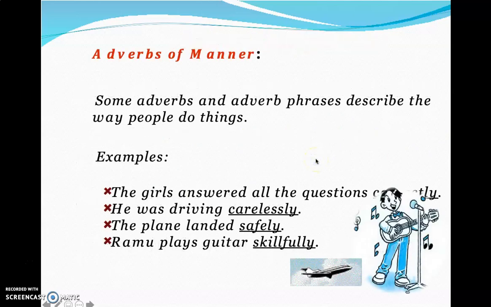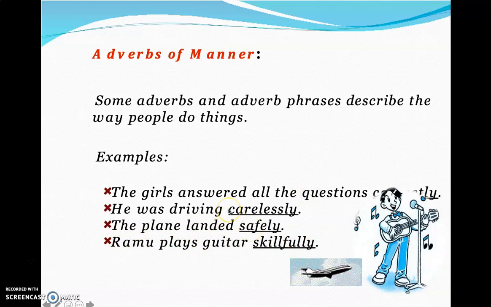Now manner. We know that adverbs of manner answer the question how. Manner is how did you do it? He was driving carelessly. How did he drive? Carelessly. Ramu plays guitar skillfully. How did he play? Skillfully. So you take note of all these things. There's a subject, there's a verb, and then there is the adverb.